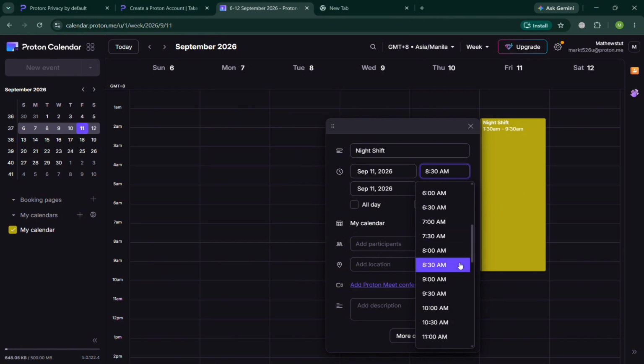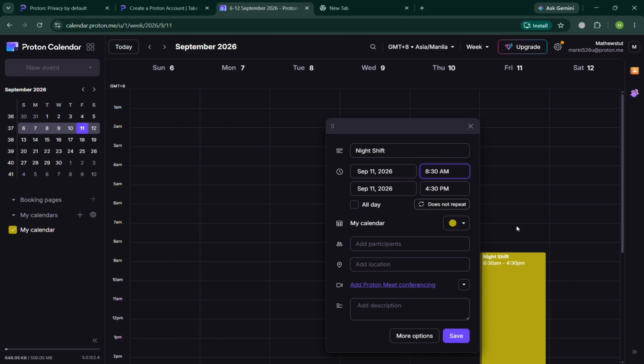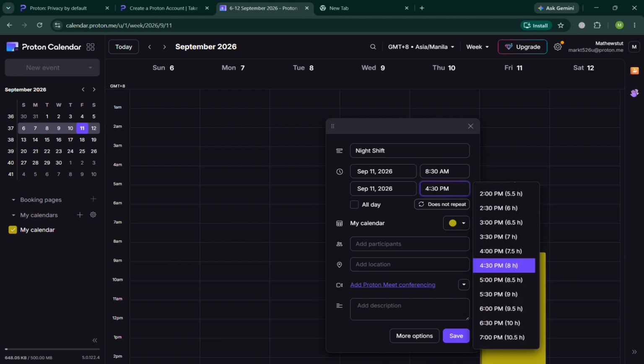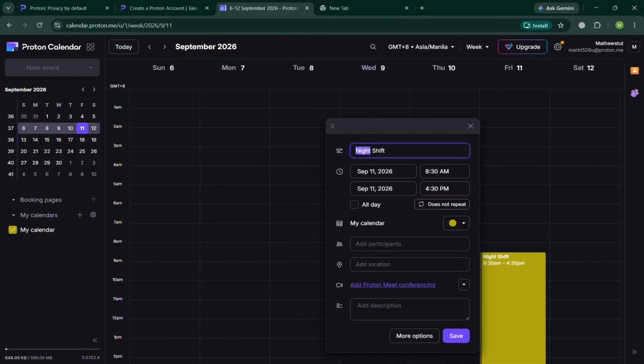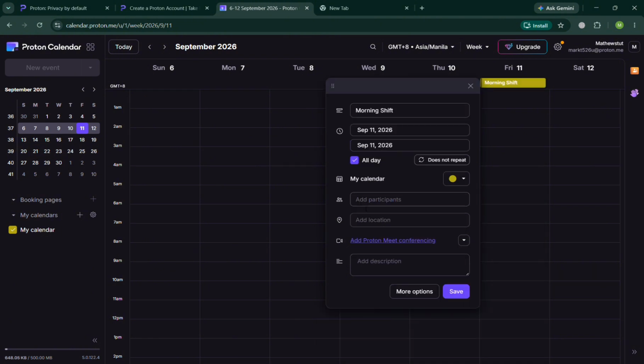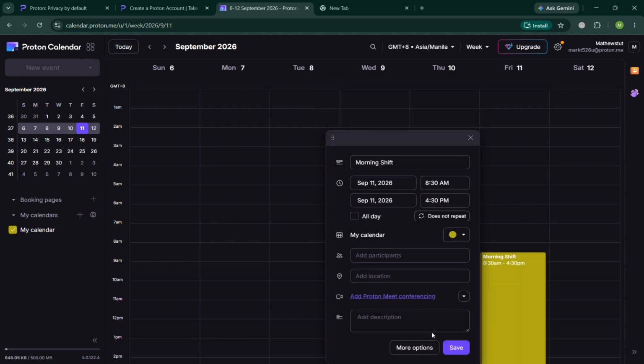You can choose the night schedule, or you could also choose when it will end or when it will start. But instead of night shift, I'm going to change this into morning shift. You could also click all day, if you are busy all day and not at a specific time. You could also fill out the participant, the location, and even add a description for it.